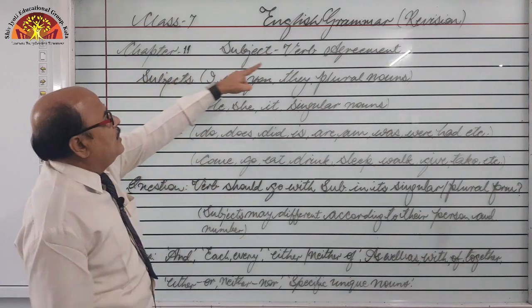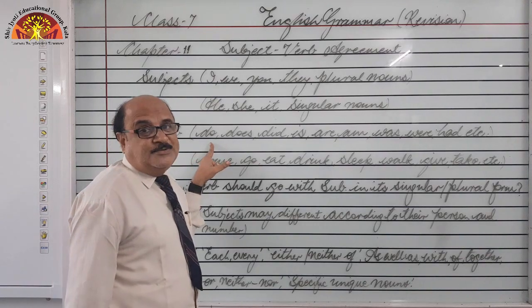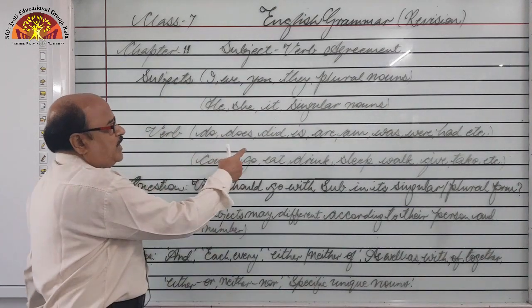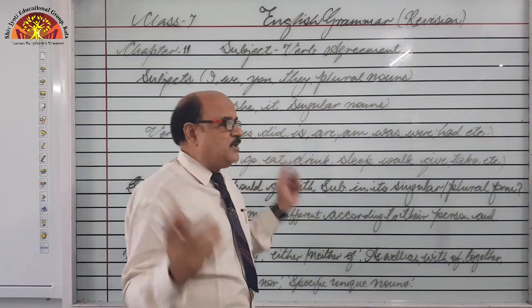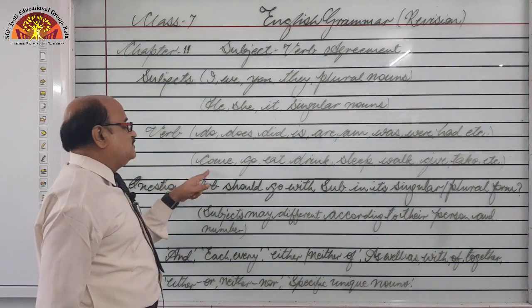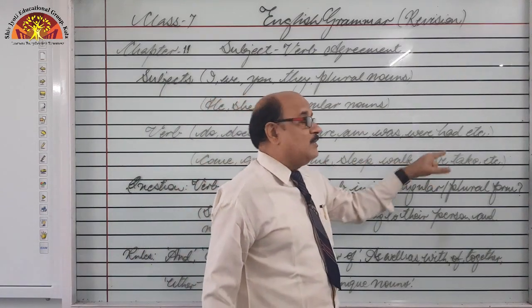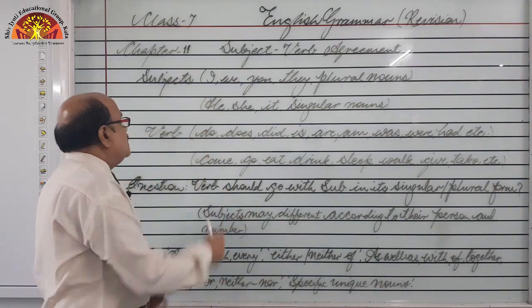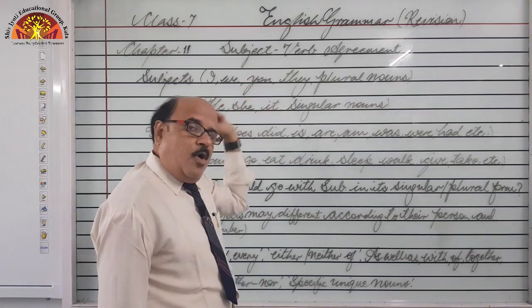Next comes the term verb. So verb means they may be helping verbs or they may be main verbs. Got it? So do, does, did, is, are, am, was, were, had, etc., etc. They are used as helping verbs. And next is main verbs. Come, go, eat, drink, sleep, walk, give, talk, take, etc., etc. Right? So these are main verbs. So here what the term means? Verb means helping verb or main verb.